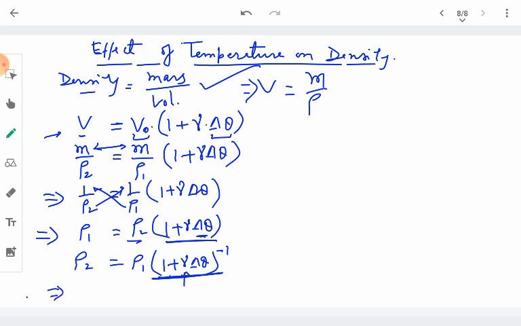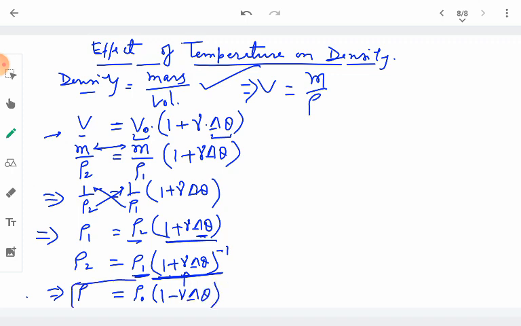So we will be left with the final density, let us call it simply rho, equal to rho 1, the initial density, let us call it rho naught, and inside the bracket we are considering terms only up to the first order. So it will be 1 minus gamma delta theta.